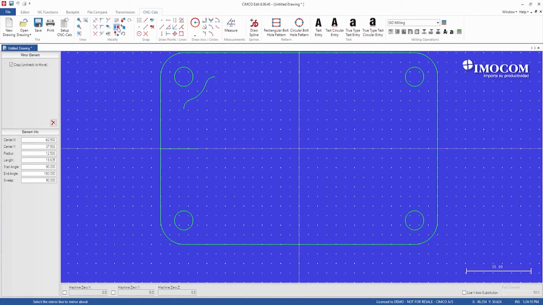Now we're going to use the mirror function to mirror this geometry onto the other sides. So the first thing we do is select our mirror line and then the geometry that we want to mirror.